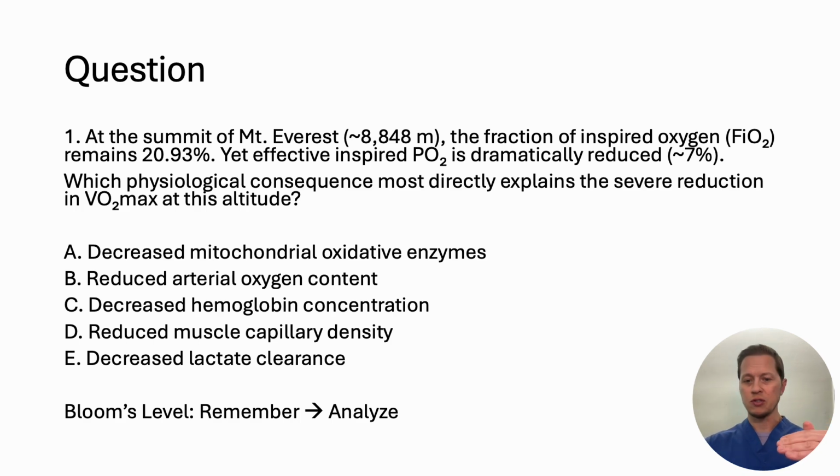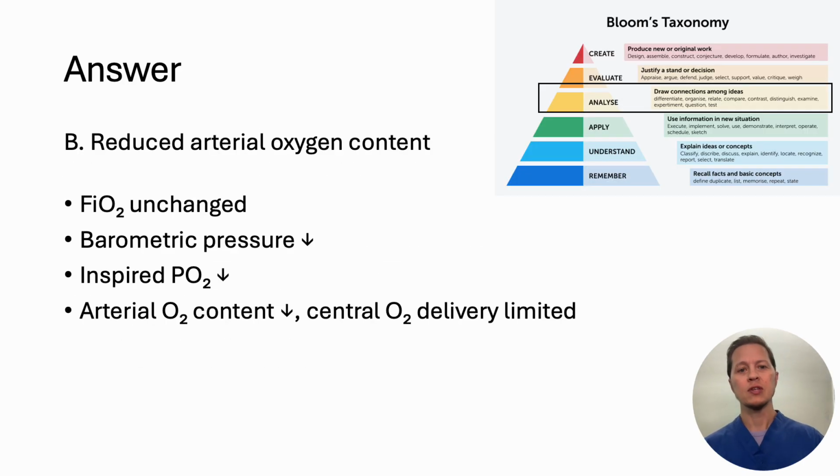So this takes you straight from just a straight remember question all the way up to the analyze. And the answer is B. So the concentration of oxygen in the atmosphere still remains at 21%. But at the summit of Everest, the barometric pressure is much lower. It's about 253 millimeters mercury, which is only about 1/3 of the 760 millimeters mercury at sea level. So because there's so much less total air pressure, the oxygen molecules are more spread out. They're less dense up in the rarefied air of Everest. That means while you're still inhaling 21% oxygen, you are receiving far fewer oxygen molecules.